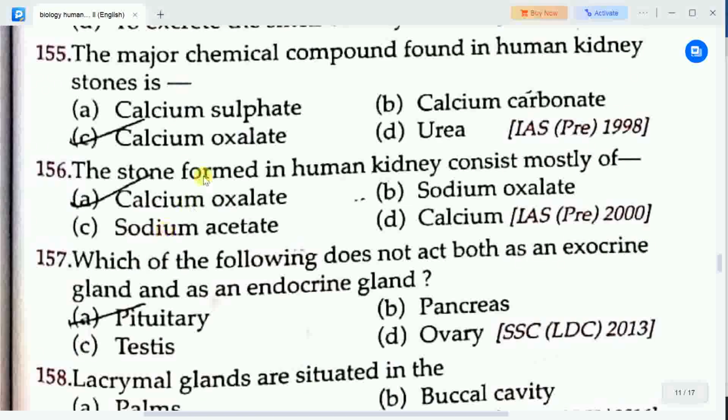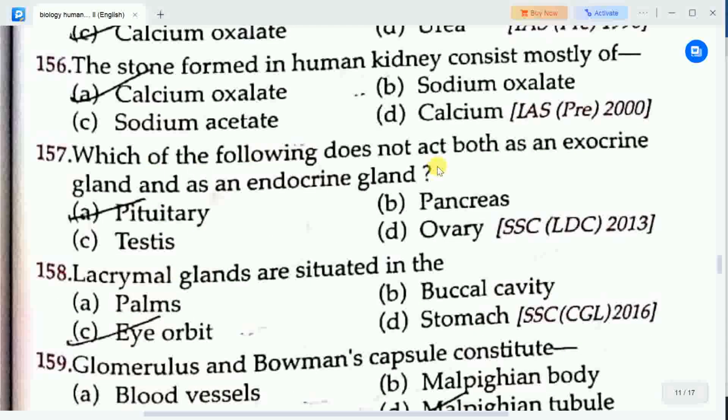Next question: the stone found in human kidney consists mostly of? Options are A. Calcium oxalate, B. Sodium oxalate, C. Sodium acetate, D. Calcium. Correct answer is option A, calcium oxalate. The stone found in human kidney consists mostly of calcium oxalate.